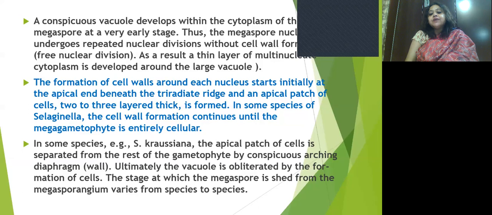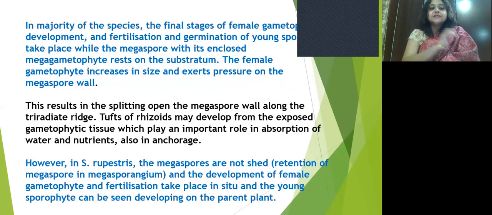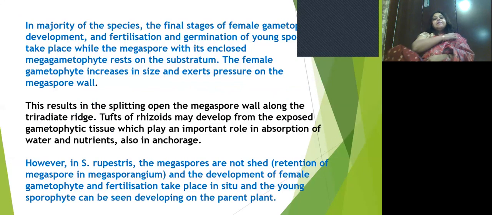The stage at which the megaspore is shed from the megasporangium also varies from species to species. In the majority of the species, the final stage of female gametophyte development, fertilization and germination of the young sporophyte take place while the megaspore with its enclosed megagametophyte rests on the substrate.